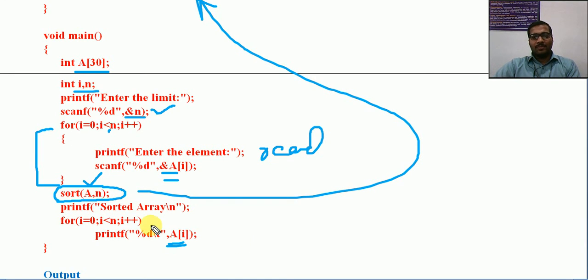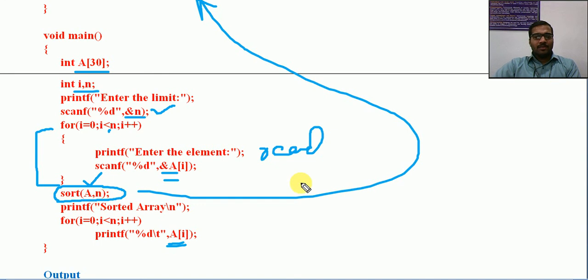But in our previous program, after reading, I was writing the logic of sort here. Then I would print the sorted array, using this loop for printing. Now I have simply made a statement sort of a comma n. The sort is already defined. So whenever I make a call to the sort function, that body will be executed on whichever array I am passing, and the size is also being mentioned.